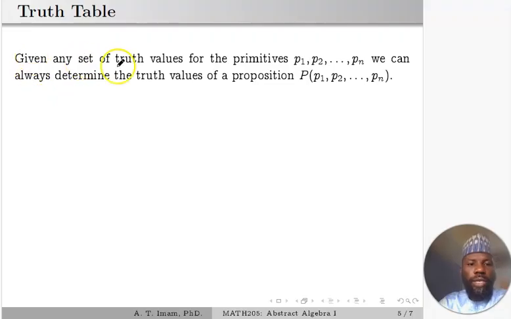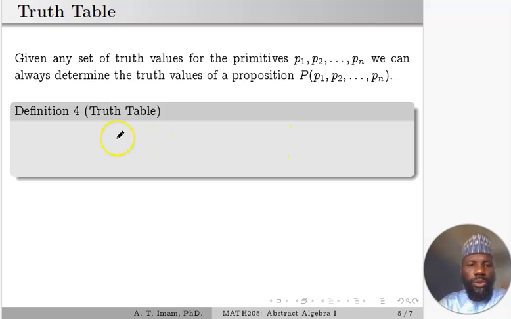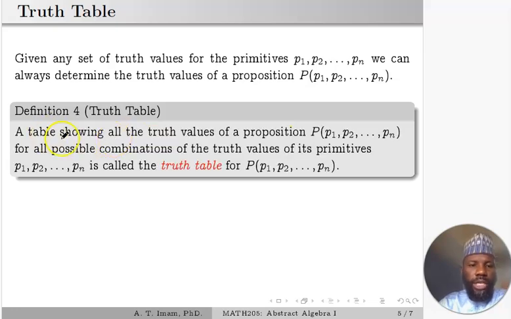Therefore, given any set of truth values for the primitives, one can determine the truth value for the compound proposition formed using the primitives. So a truth table is a table showing all the truth values of a proposition, and by proposition we mean compound proposition, for all possible combinations of the truth values of its primitives, P1 to Pn. And this is called a truth table.